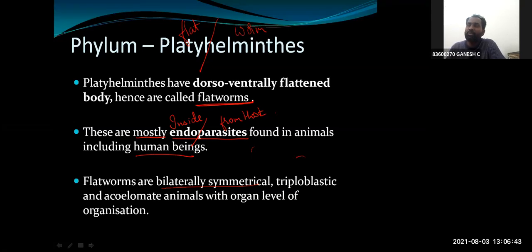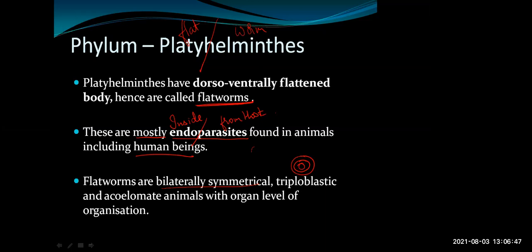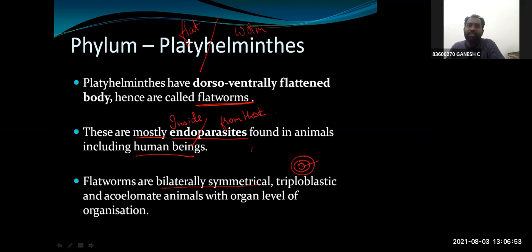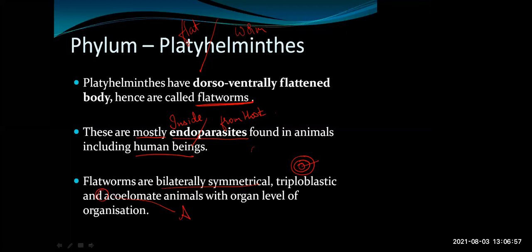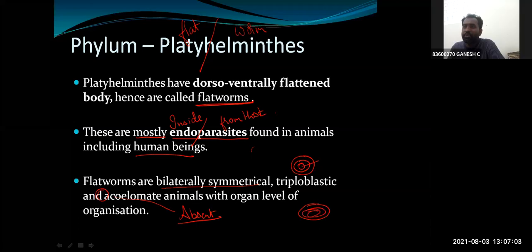The first animal to have three germ layers, the first phylum to have them, is Platyhelminths. Even though they are triploblastic, they are acoelomate. What do you mean by A in biology generally? Absent. Coelom is absent. All the three layers are present, but they are very close to each other. There is no space between them. Therefore, coelom is absent, and it is the first phylum to exhibit organ level of organization.